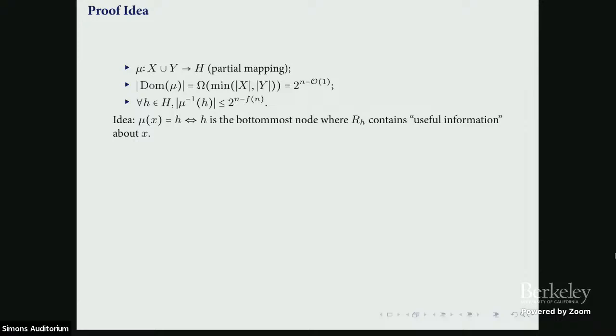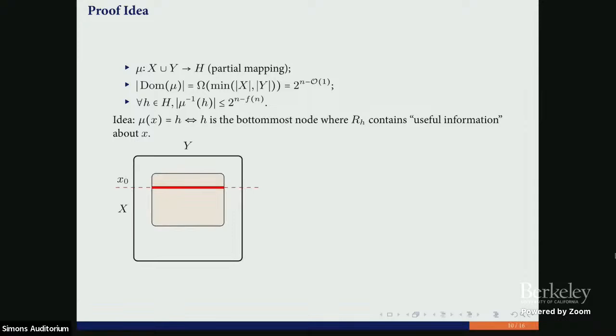But it's not really easy to define. So with some input, we want to associate some vertex, and this vertex should be as close to the leaves as possible, such that the rectangle associated to this vertex contains some useful information about x. That's the general idea. Now I'm going to describe what the useful information means.